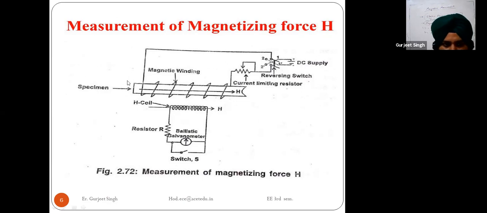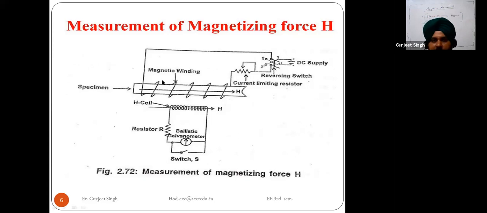If I explain the principle of how the magnetizing force H works, simple, I have given the DC supply, means the current is flowing through this magnetizing winding. We have taken the linear specimen, and upon the linear specimen I have done the magnetizing winding. This is my first concept.